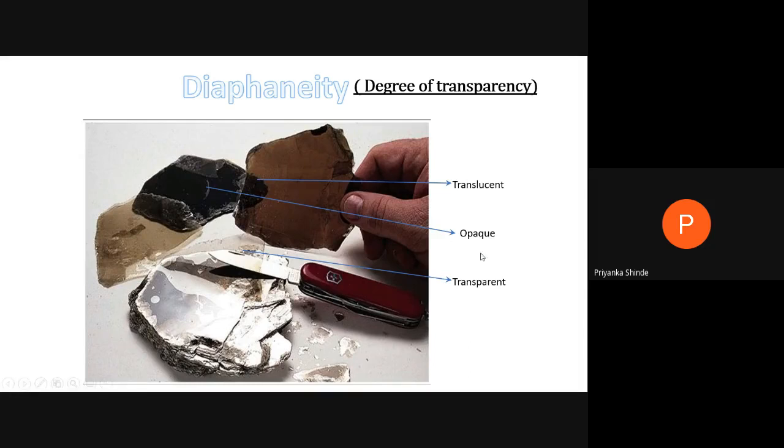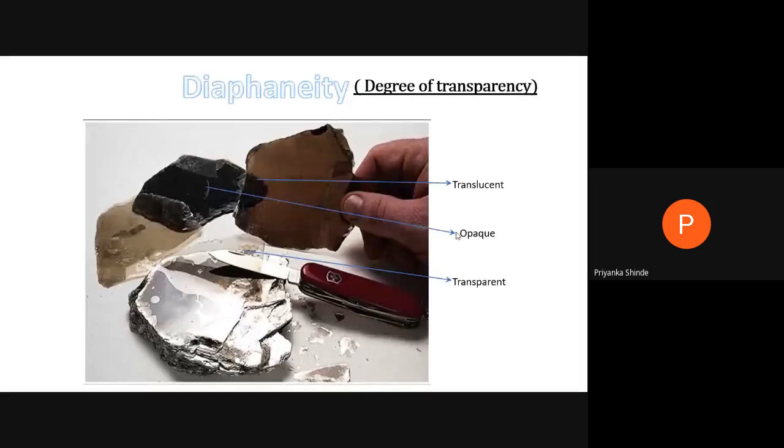Then the last type, you might have understood now what is meant by opaque. Opaque is when no light is transmitted even through the thin edges or thin layers of the mineral, and no object is seen behind the mineral. All the metallic minerals and some non-metallic minerals are opaque in nature. Opaque means it is not transmitting the light.